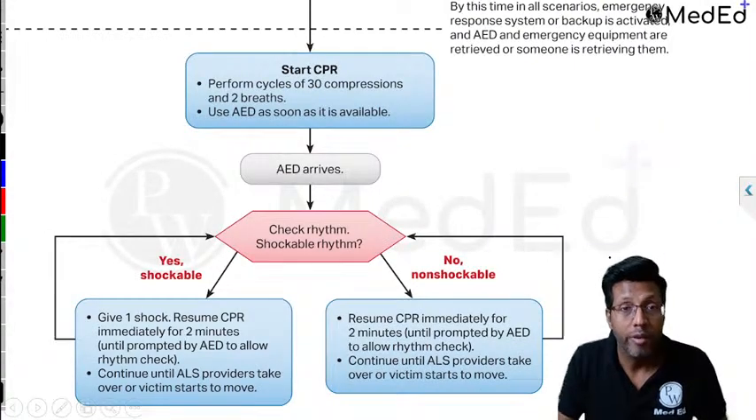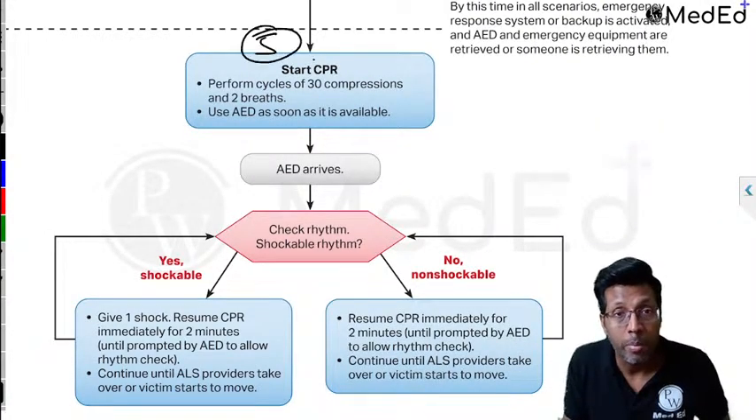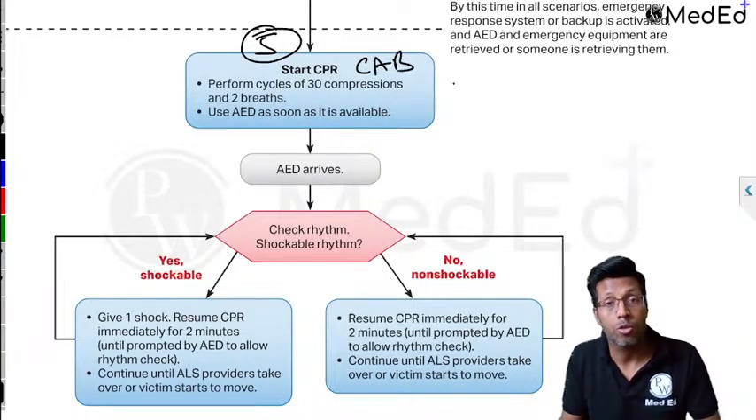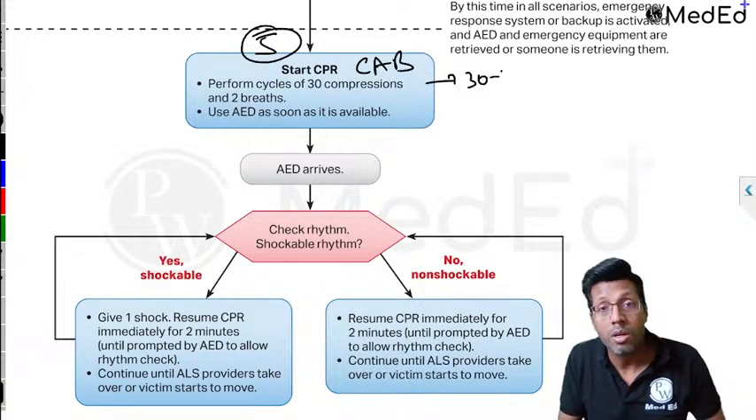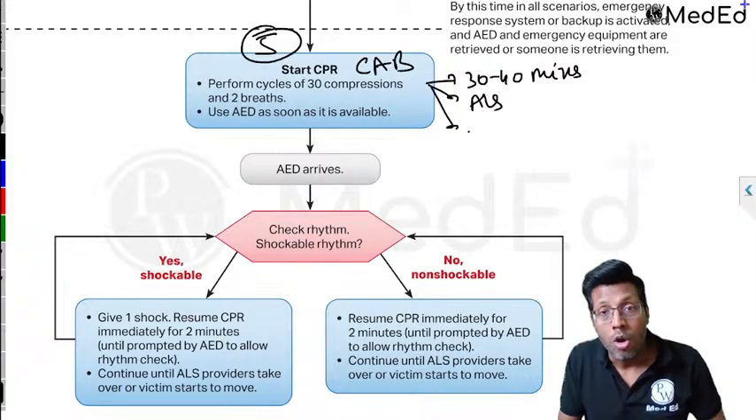That's the next step. Our 5th step was start CPR. Remember, in start CPR, we did chest compression, airway, breathing. You are supposed to do cycles of 30:2, and you will continue doing this for 30 to 40 minutes till the time advanced life support people are there, or if the patient gets revived.